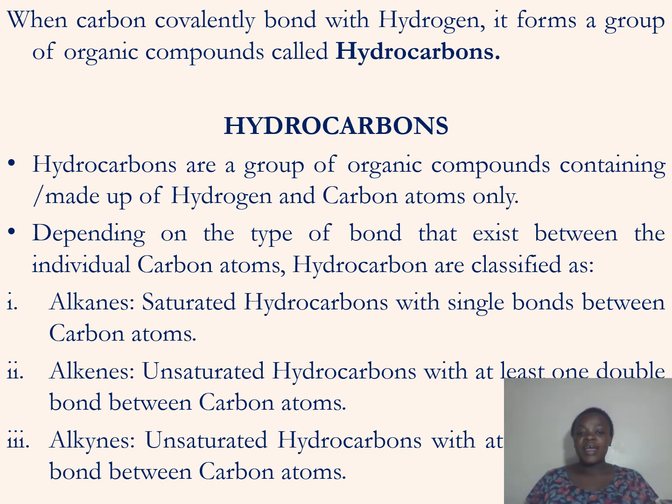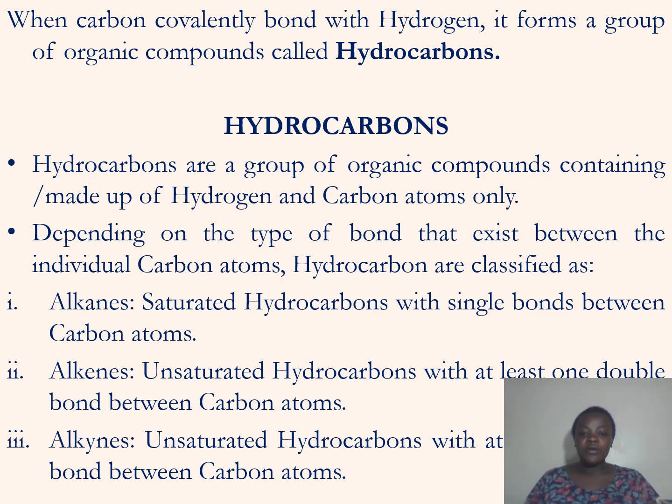Then, depending on the type of bond that exists between the individual carbon-carbon atoms, hydrocarbons can be classified into three.